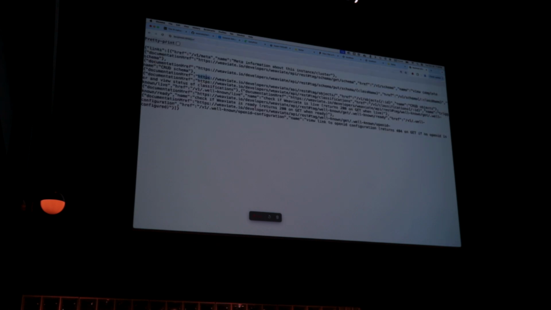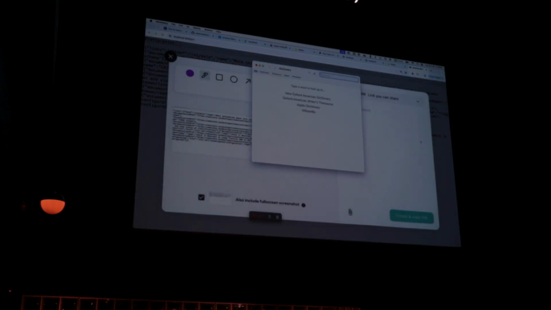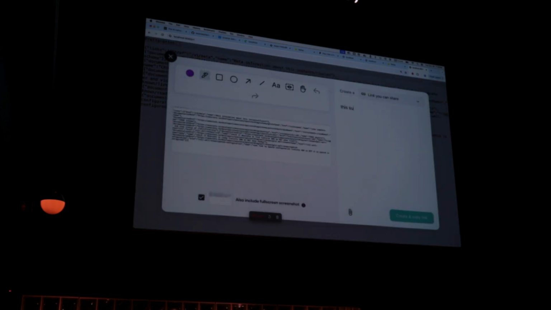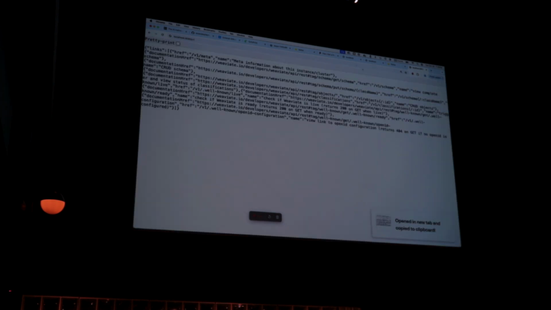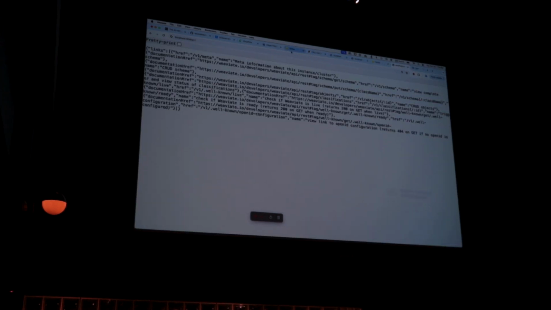Now, there's one problem with this. This is a super non-informative page about how to use this. So I'm just going to capture a bug real quick. And I'll share this with my team. This sucks. Yeah, give it up for Jam. Woo! Okay, I'll send that to my engineering team in a bit.